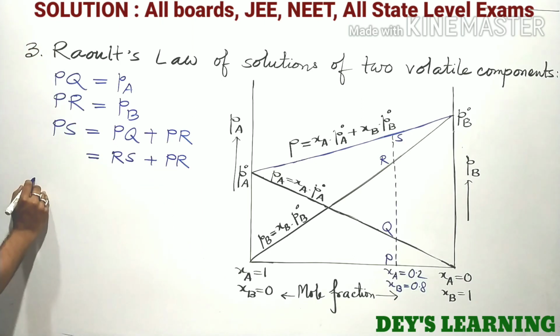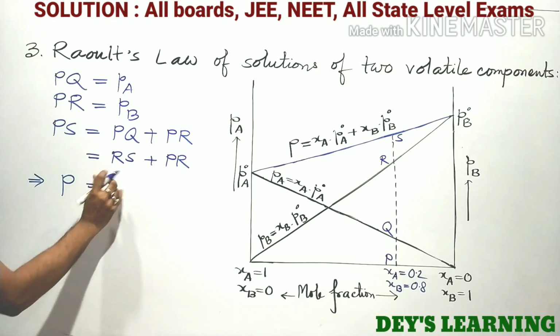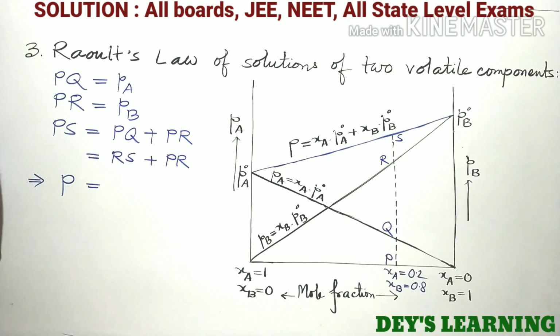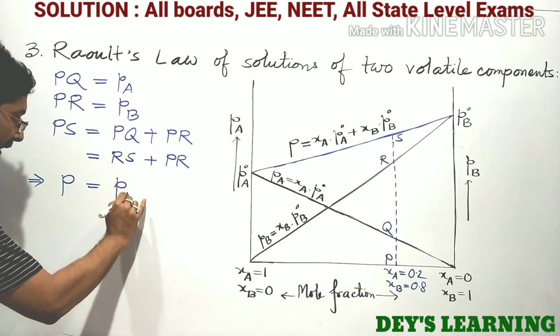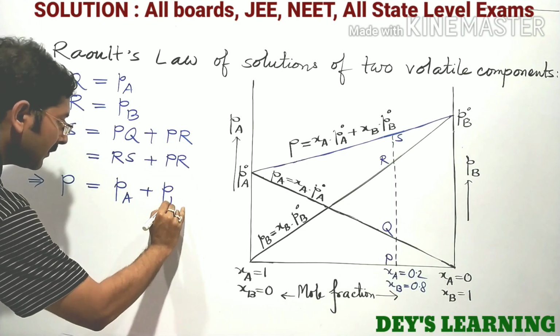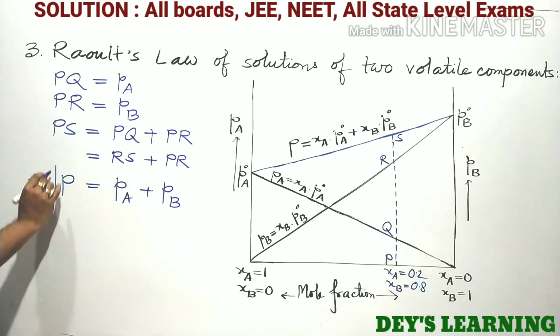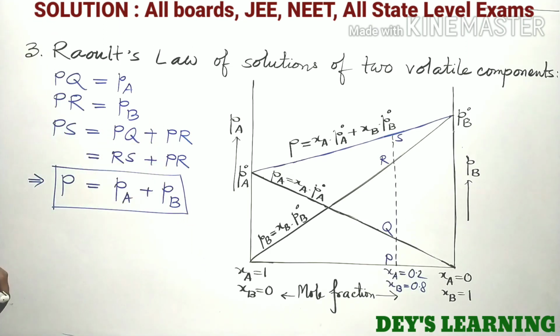So PS represents the total pressure of the solution P. PQ represents the pressure PA, and the PR portion represents the pressure PB. So we can derive Dalton's law from the graph also.